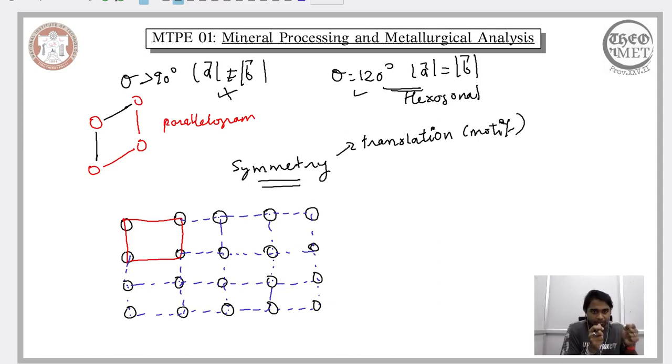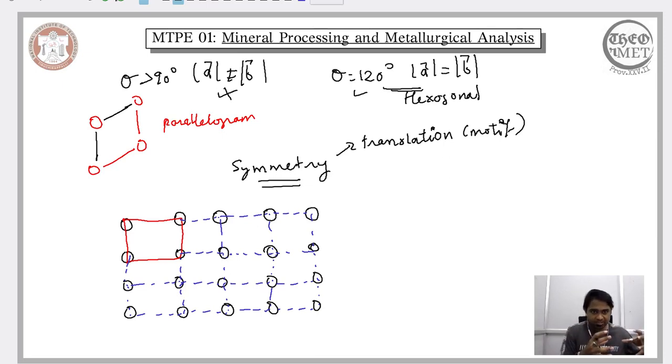So by repeating a motif, by repeating a local arrangement of the atoms, if we are able to establish the entire lattice plane, the entire arrangement of the atoms in a crystal, then that is what we refer to as the translation symmetry. So this is one of the symmetries that we observe in the minerals. Translation symmetry is possible because the fundamental entities are regularly arranged. So what is the meaning of translation symmetry?